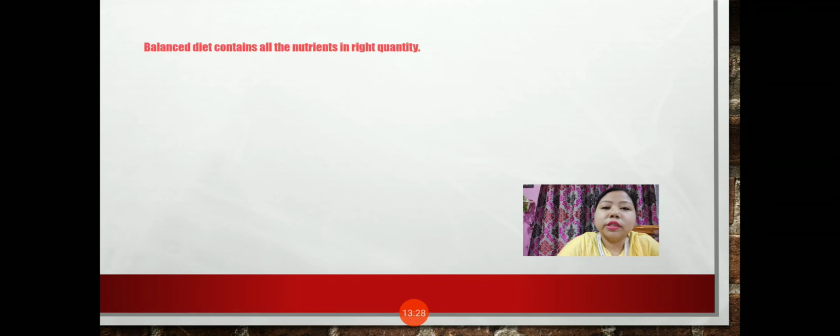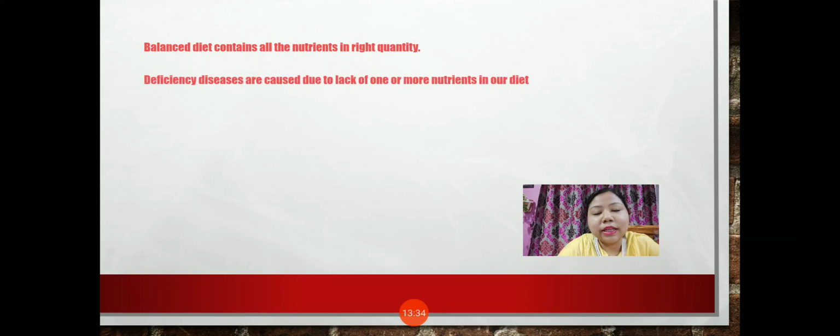We also learnt about the balanced diet, which contains all the nutrients in right quantity. And lastly, if we don't include all the food which contains the nutrients in the right quantity, deficiency diseases will be seen in the body. So deficiency diseases are caused due to lack of one or more nutrients in our diet. So this is all for today's class.